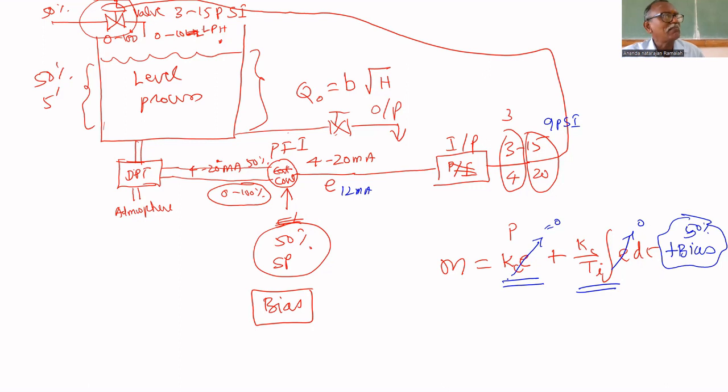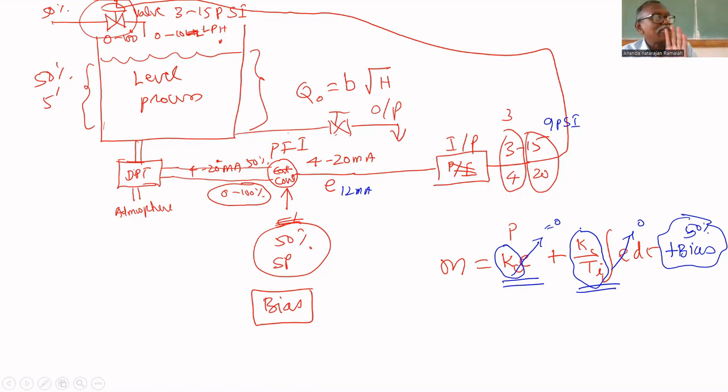Here I put some constant Kc multiplied by error. Here I put Kc by Ti, integral of E of t. These constants vary depending upon the process. For that I will give one example. Today I am driving an old car, the same slope going from here to Marakkanam. Some speed is changing, that's why I'm giving additional acceleration, so speed is maintained at 60. Tomorrow I am going to drive a new car. Whether I have to give the same additional input or different? Different. So it varies from process to process.